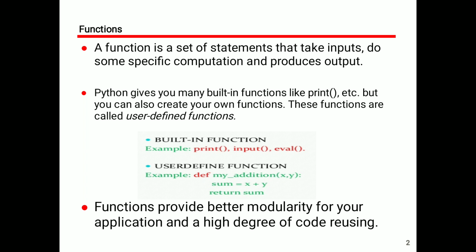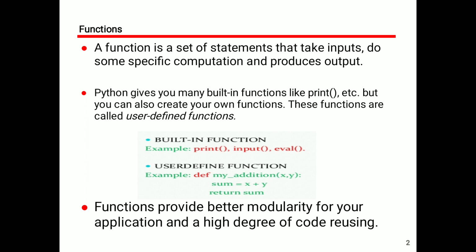A function is nothing but a set of statements. What is a program? A program is also nothing but a set of statements, and sometimes we also define a program as a set of functions.